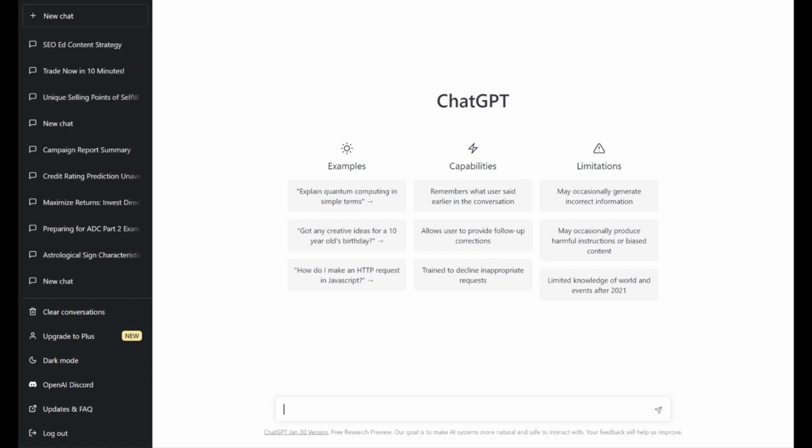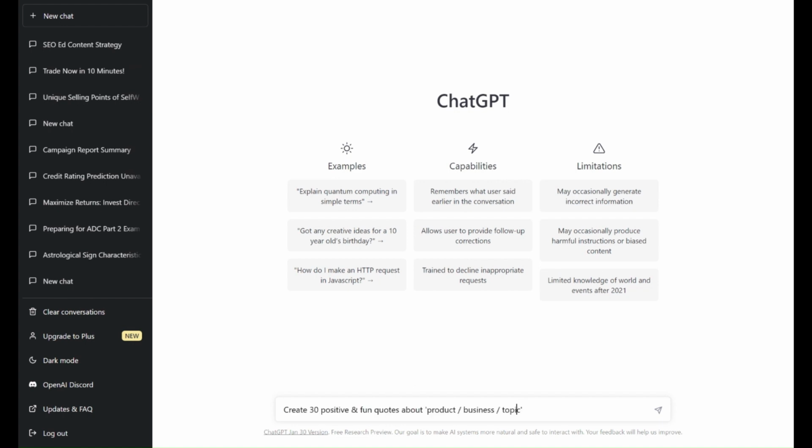So we're logged in now to ChatGPT, and now we want to figure out how to come up with 30 post ideas and how ChatGPT can help us. So let's take an example. Let's say you are a small business owner who owns a cafe maybe, and so what would be good 30 ideas that you could come up with? Maybe some type of quotes about coffee.